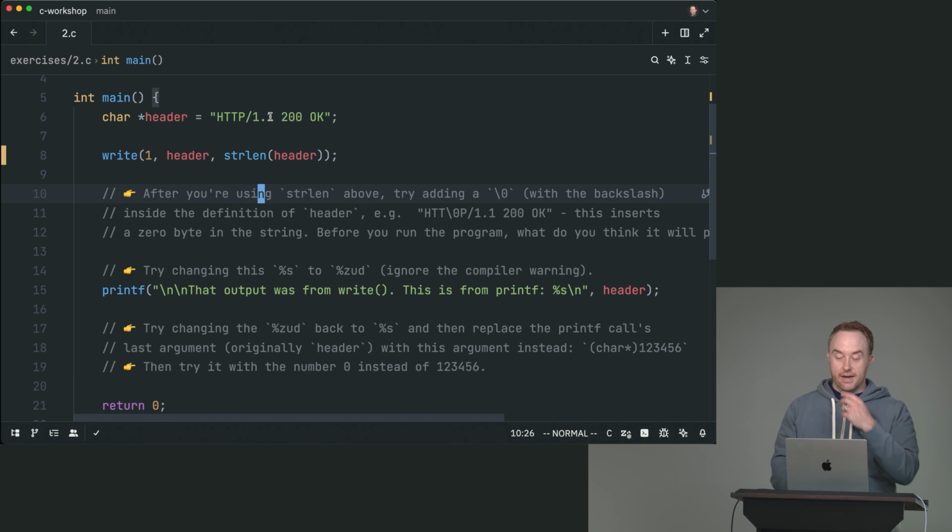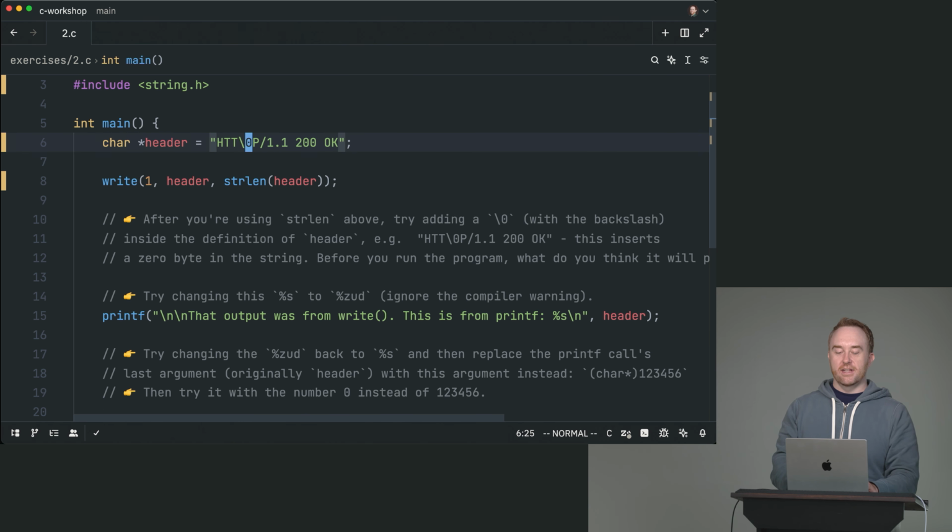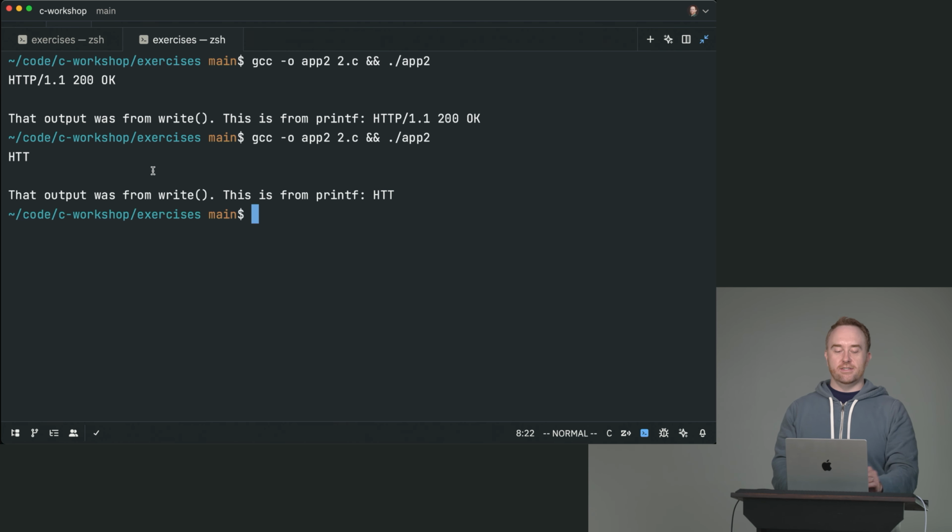Now that we're using strlen, we can mess this up by adding a \0 in here somewhere. So that's essentially going to insert, we're going to have 3 normal bytes, then we're going to have a 0 byte. We're going to have a bunch of other bytes, but because write is give me how many bytes you want to write, now it's going to truncate that. It's just going to say HTT, blah, okay.